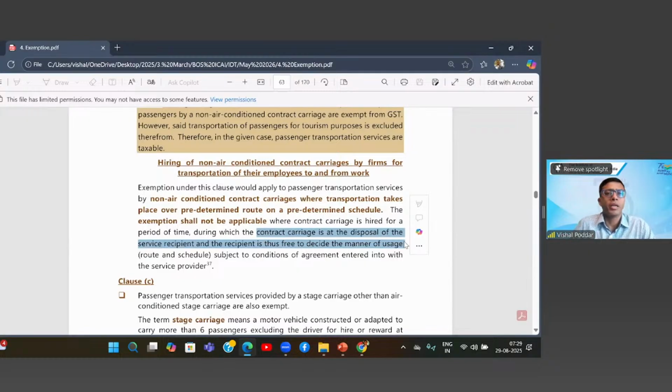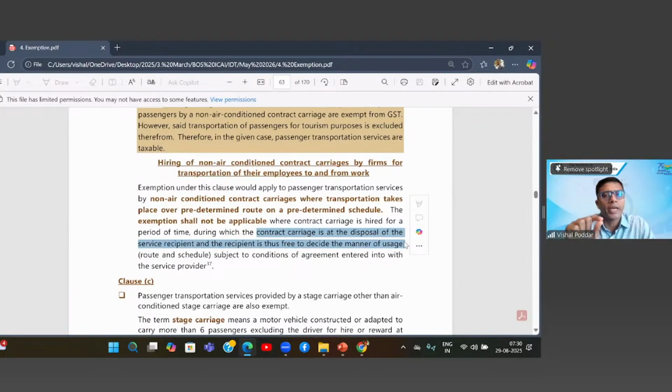I am renting it for a fixed period, like many times you take the vehicle for a month. Obviously, you are going to use it for transport, but your intention is not only transport or not majorly transport. Your intention is to keep the vehicle with you, which you may not use. In such a case, the nature of service switches from transportation of passenger to hiring of vehicle.